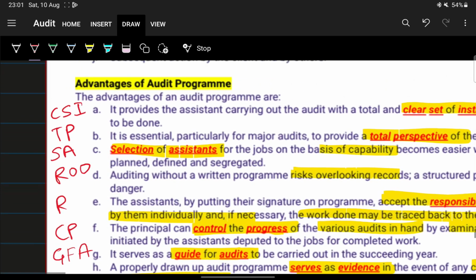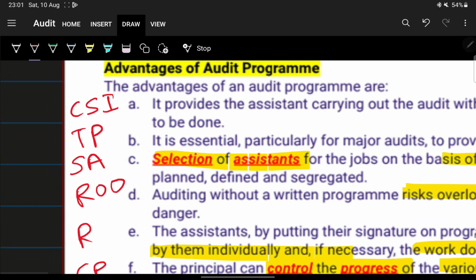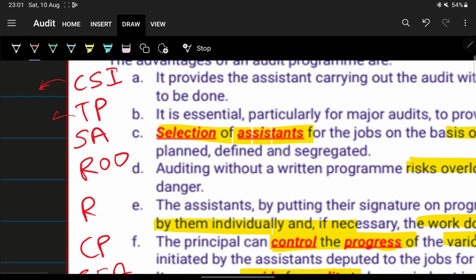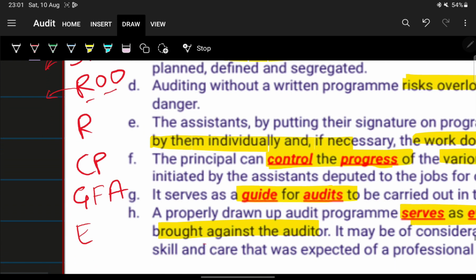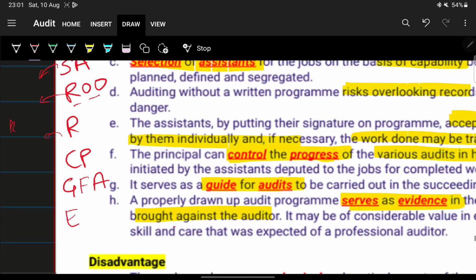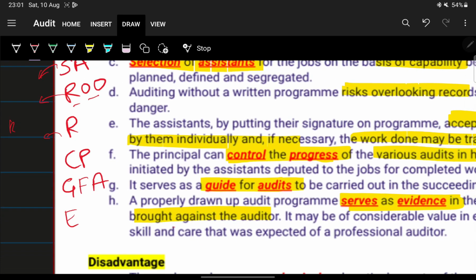Here CSI stands for: it gives a clear set of instructions. Next, it gives a total perspective of the work that is to be performed. It also helps in selection of the assistants. Next, the risk of overlooking is reduced. Next, the responsibility is taken by the assistants and those who put their signature on the audit program.